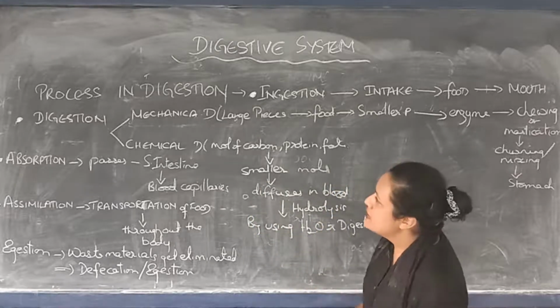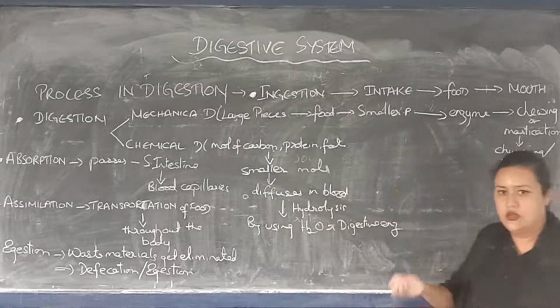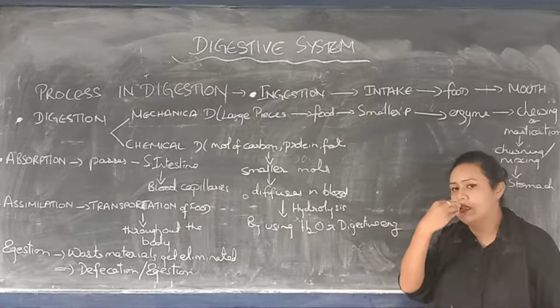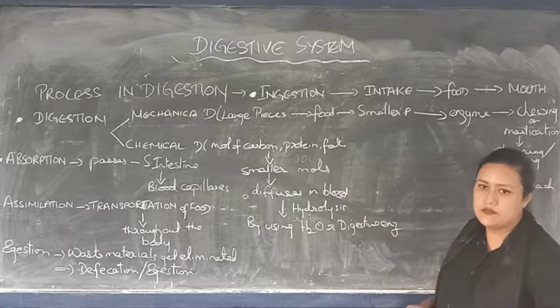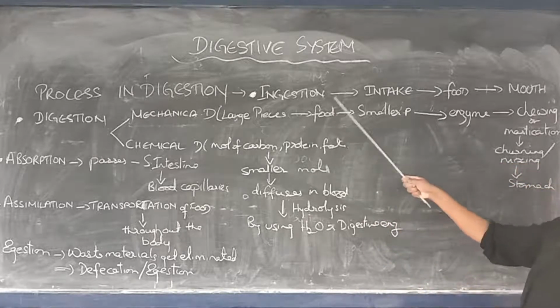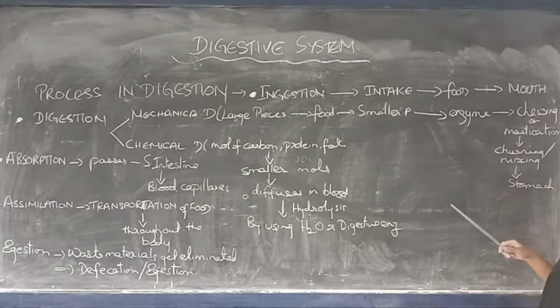The first step is ingestion. You all take food, go with the hands and put it in the mouth. Intake of food through your mouth is known as ingestion.